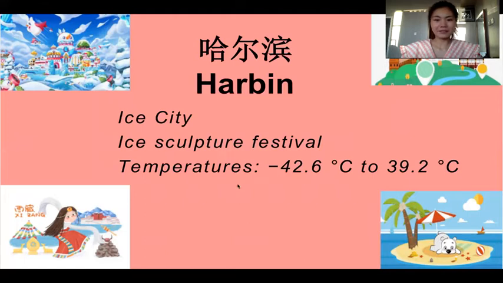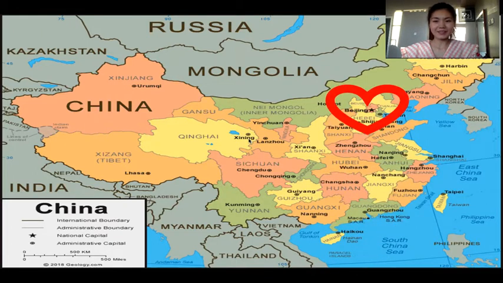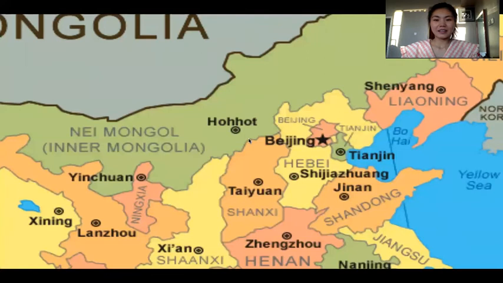All right, this is the first city. And the second city, this is a very big piece of land. So if you want to visit a city next, where would you like to be? I personally would like to go to here, Beijing. Yeah, the capital city. All right, let's look at it closer.